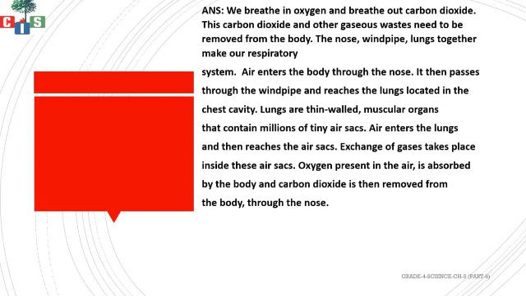And you all know that exchange of carbon dioxide and oxygen takes place in the air sacs, which are grape-like structures. Yes, so here the exchange of oxygen and carbon dioxide takes place, and oxygen present in the air is absorbed by our body, and the carbon dioxide is removed from the body through the nose.